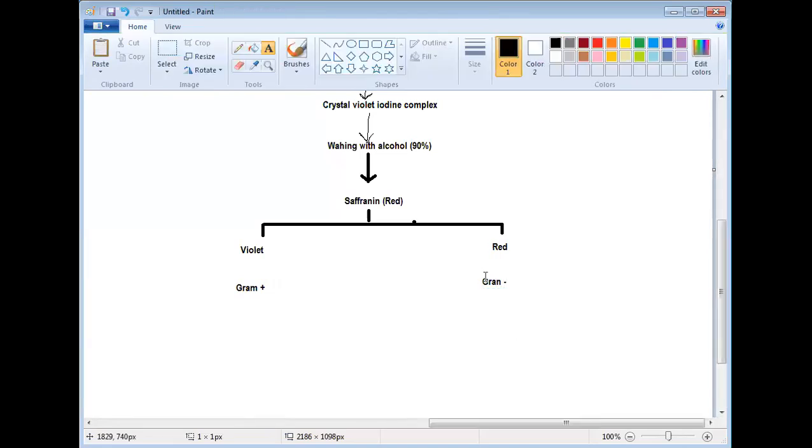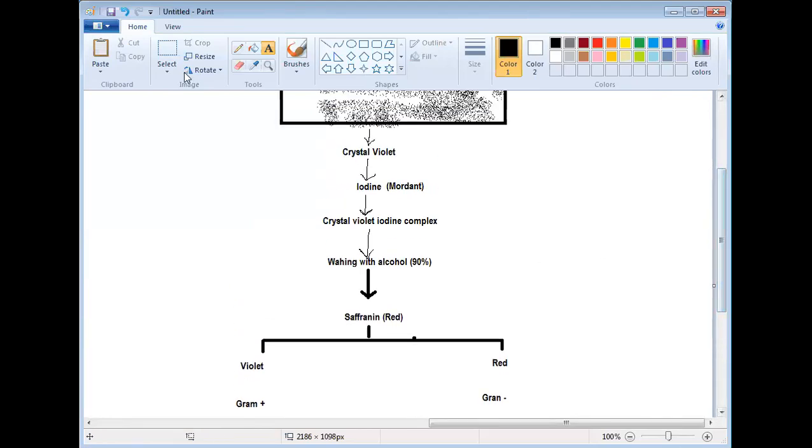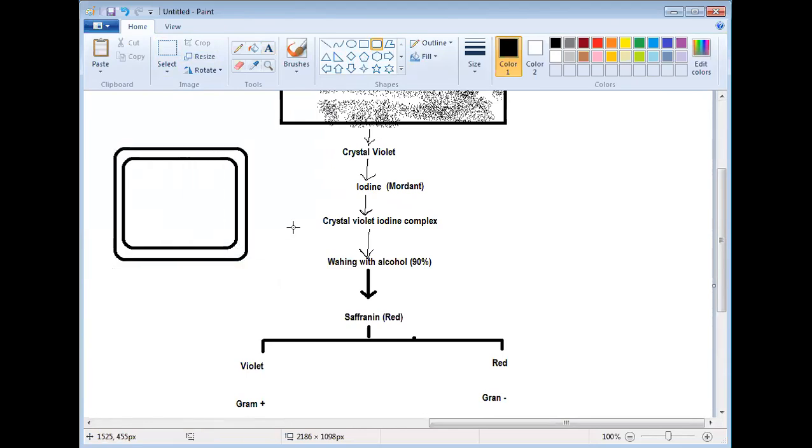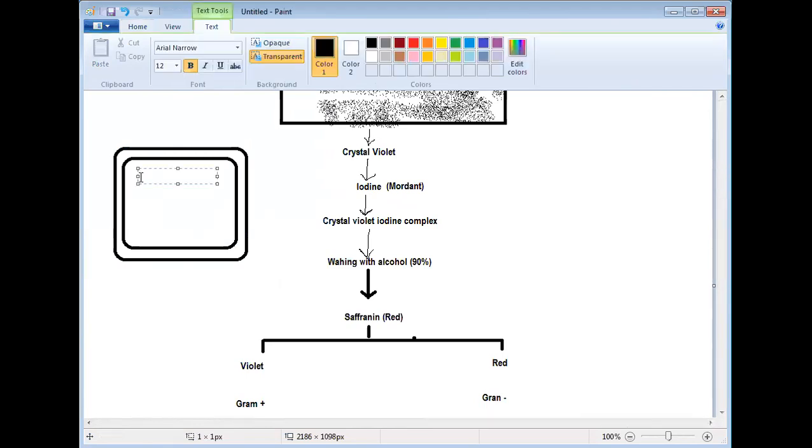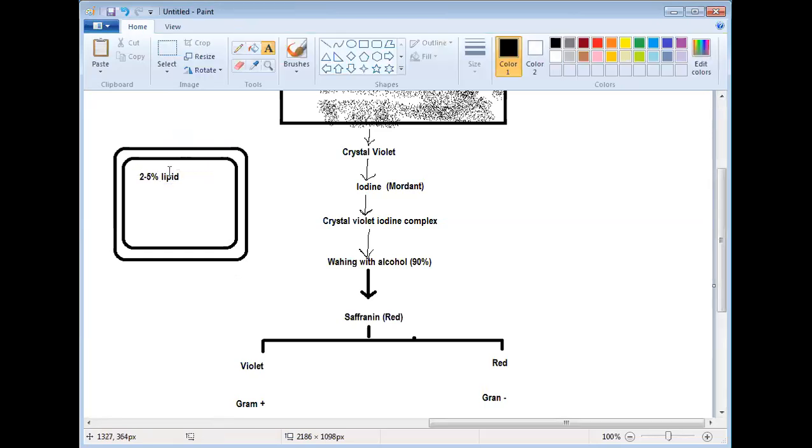Now what is the basis of this difference in coloration? It was investigated and found that gram positive bacteria have more peptidoglycan and the lipid content is very low. In a gram positive bacteria, 2 to maximum 5%, hardly 5% lipid is there, and the rest, 80 to 90%, is peptidoglycan. This is the composition of the cell wall of gram positive bacteria.